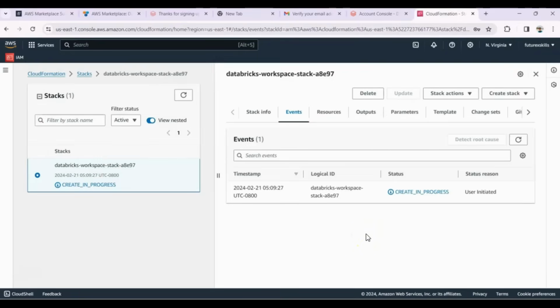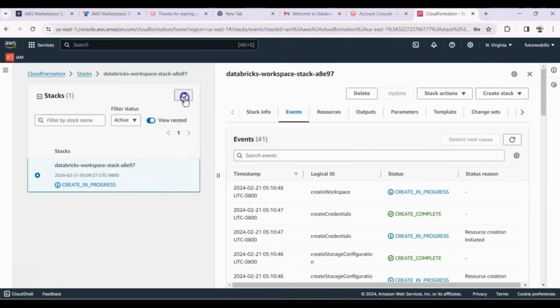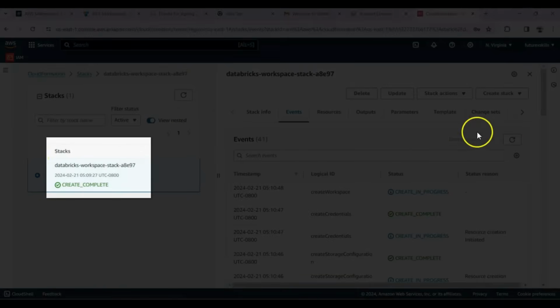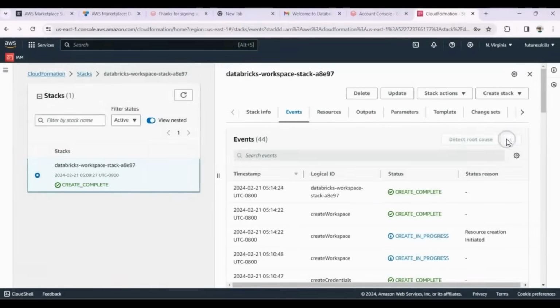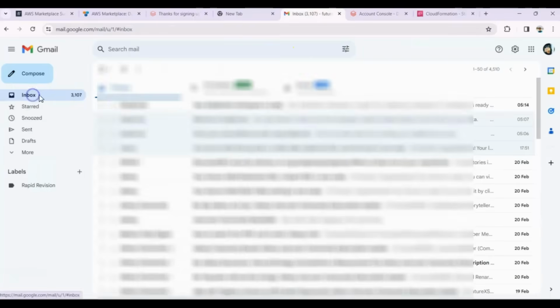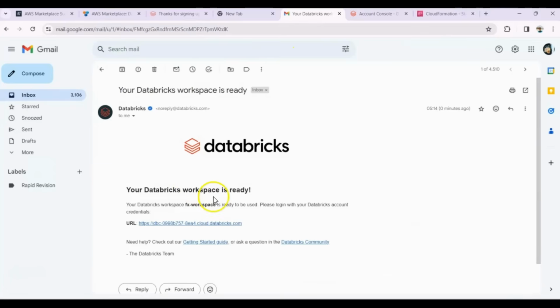It will take around 4 to 5 minutes to set up your Databricks account on AWS. We'll fast forward to the point when the stack is ready. Now that the stack creation is complete, we can see various events, some of which are still in progress. Since it shows complete here, let's check our email. It says that the Databricks workspace is ready, and we get a link to access it. Let's click on that.